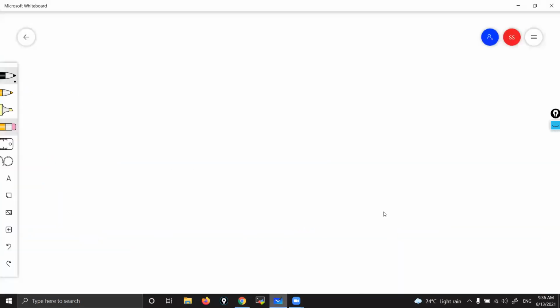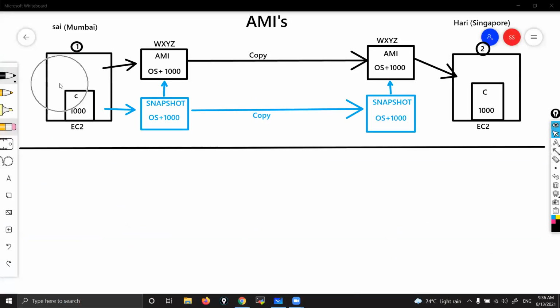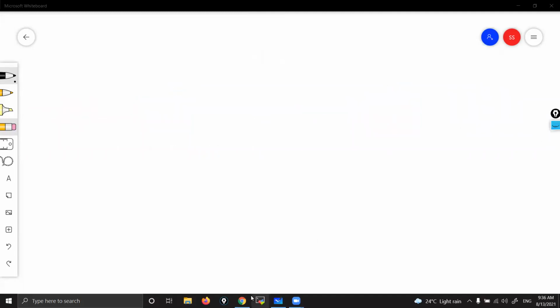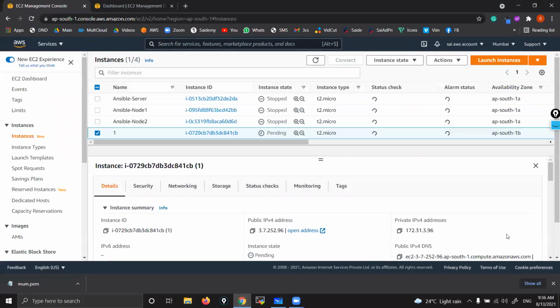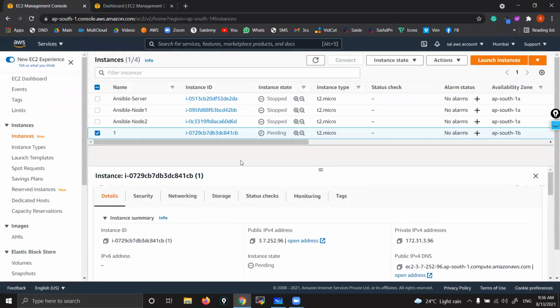Instance 1, that is actually this one. Once it is ready, assume that in that already 1000 softwares are there. From that, I'm going to create one AMI. So when I create the AMI, that AMI will have that OS plus whatever softwares are there. So how to create an AMI? Simple. Once it is ready, then we'll proceed.